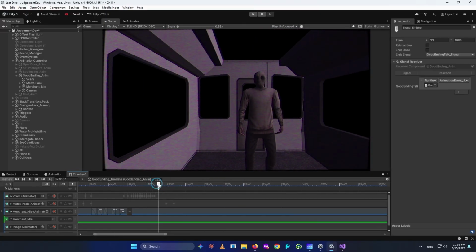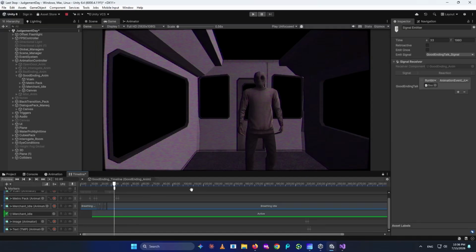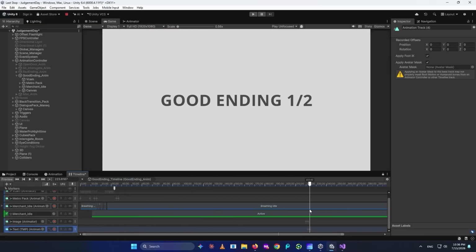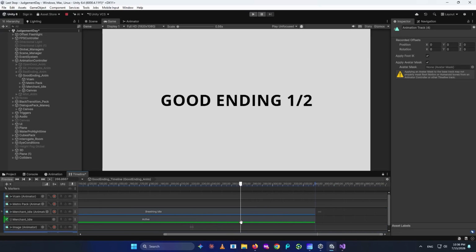And we have something similar to a Unity event in here, called a signal emitter, which allows you to, for example, add dialogues in here when the game is finishing, which you'll see in the published game. We also have the image animation. You see, we have this image animation saying good ending, and that is as easy as that.